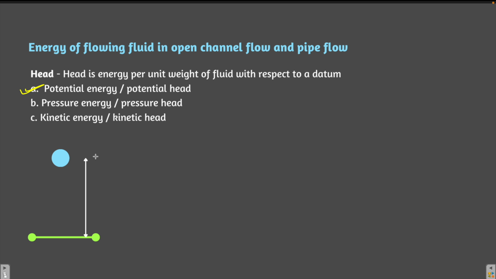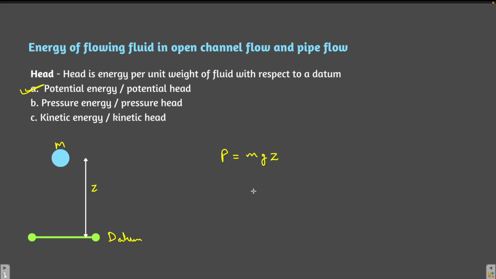Let's not take the example of a fluid, rather let's take the example of a simple ball. There is a simple ball of mass m, and here is the datum. The height of the ball from the datum is, suppose, z. So what will be the potential energy of this ball? The potential energy will be mgz. Now if you divide it by the weight of the same ball, you are going to get the head of this ball.